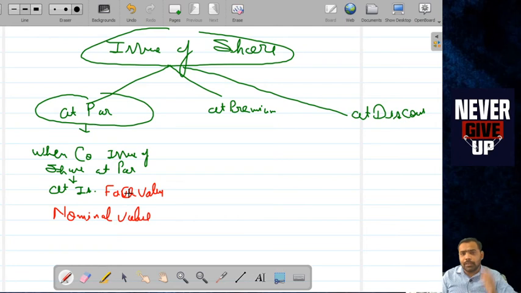When the company issues share at par, it means equal to the face value, the nominal face value.